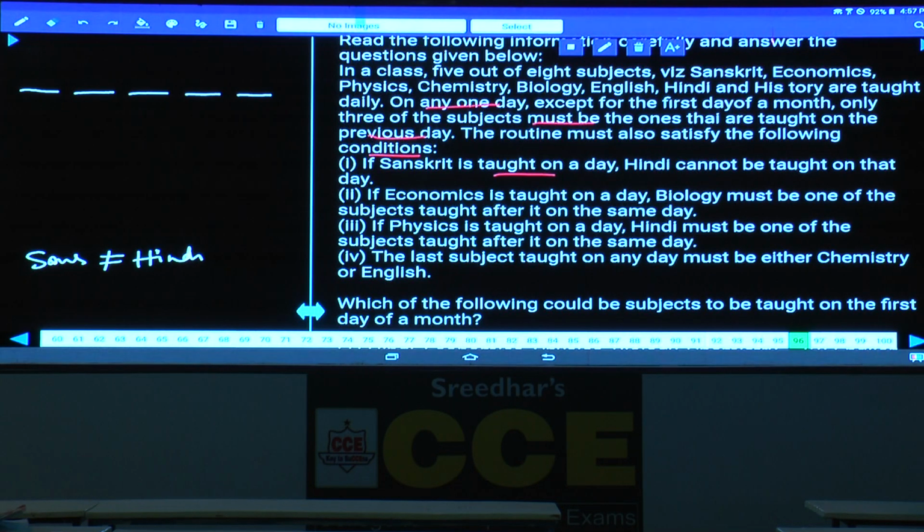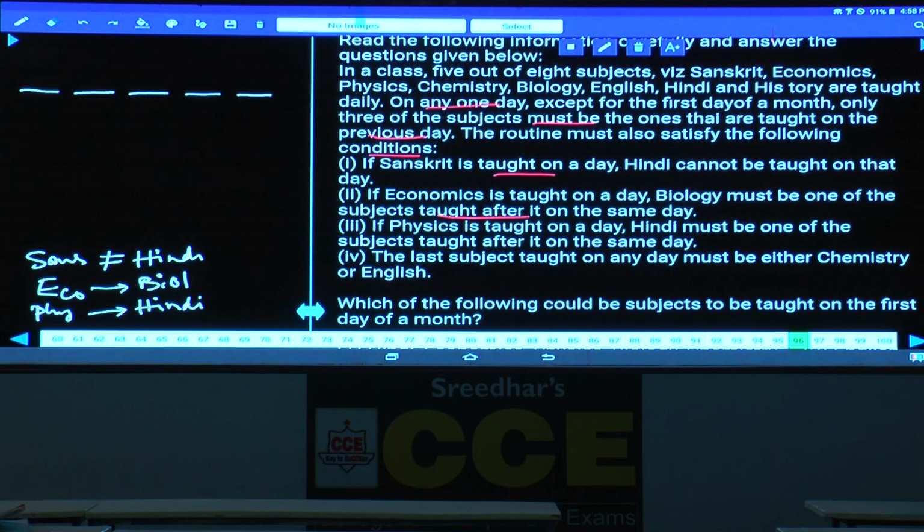Then next one, if economics is taught on a day, then biology must be taught on the same day, after economics, as one of the subjects taught after it on the same day. Next one, if physics is taught on a day, then it must be followed by Hindi. Clear? Physics, then Hindi must be taught after physics on the same day, though not necessarily immediately.